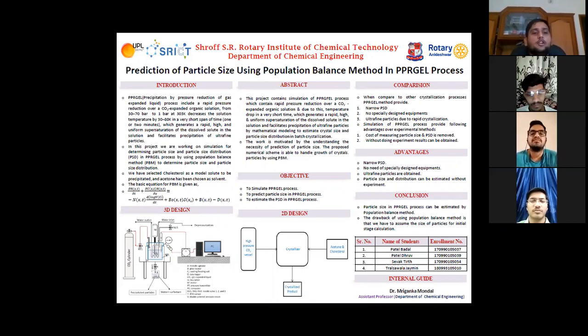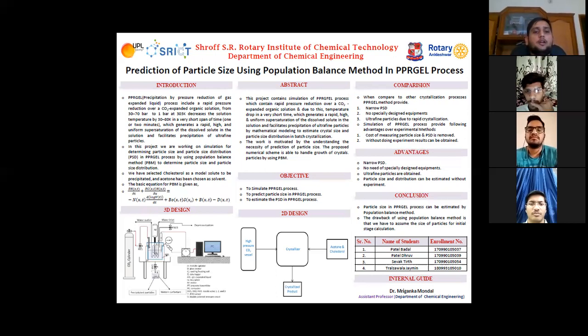First of all, water and cholesterol are sent to an agitated vessel. Then pressurized CO2 is also sent to this agitated vessel. Pressurized CO2 will convert the cholesterol material into crystals, and the crystals will be collected below. From below, the crystals and water can be separated easily. This whole equipment is connected to a data logger, and we can take data from a computer.